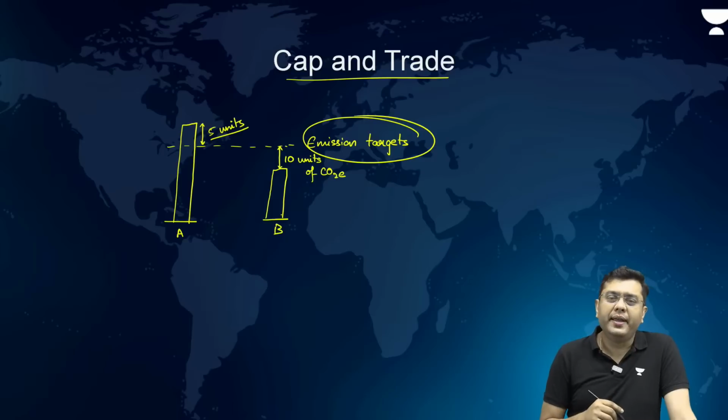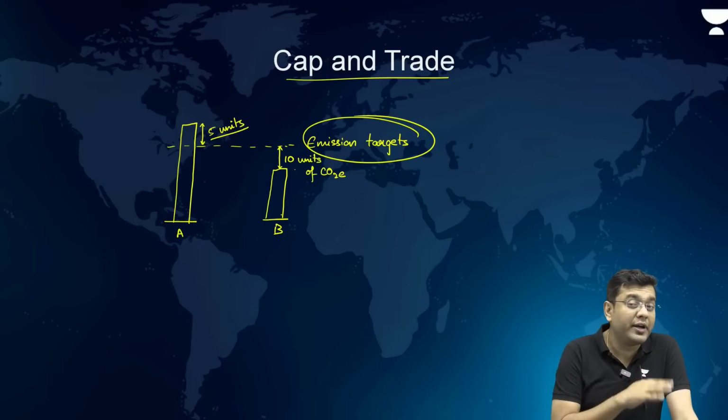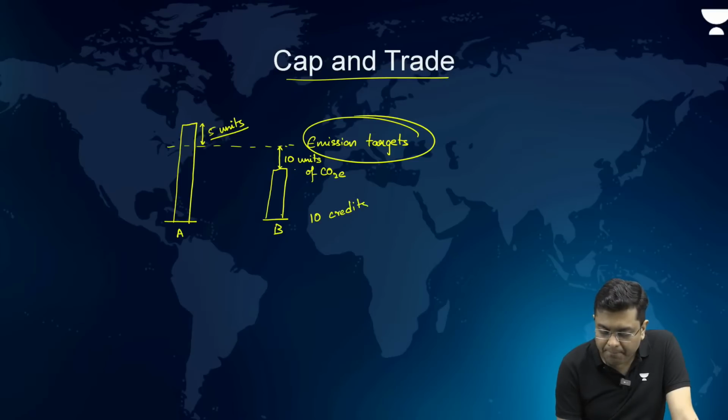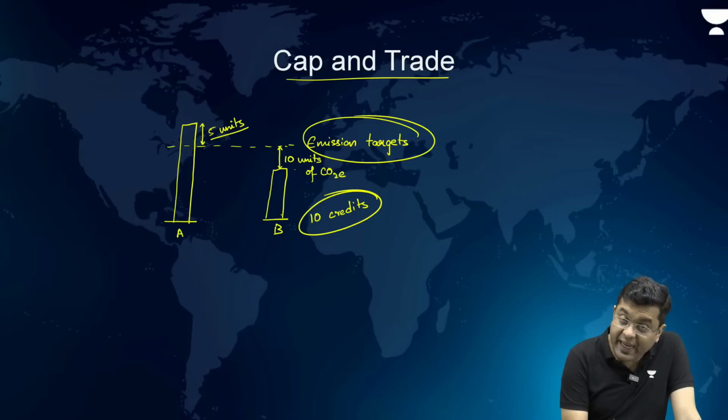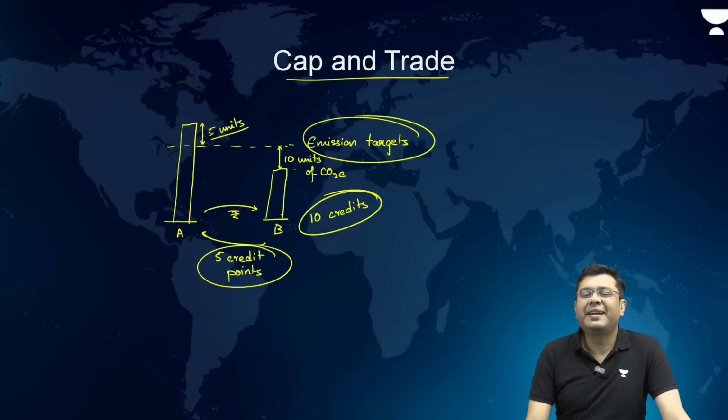What A can do is buy these credits from B. B has overachieved by 10 units, it has not emitted these 10 units, so B will get these 10 credit points. Now, A can pay some amount of money to B and buy the 5 credit points that it requires, so that it will end up meeting the target. That is the cap and trade.